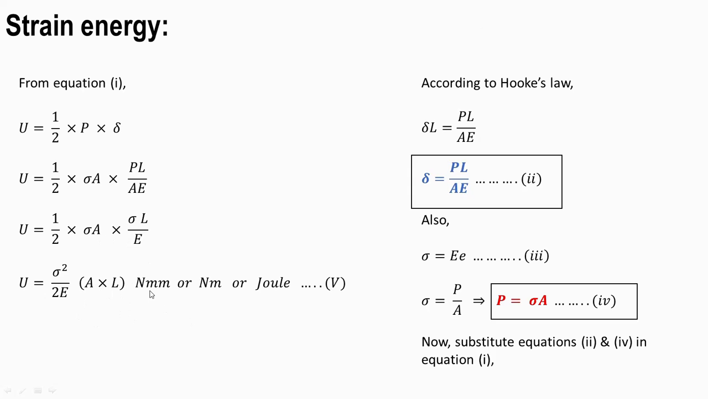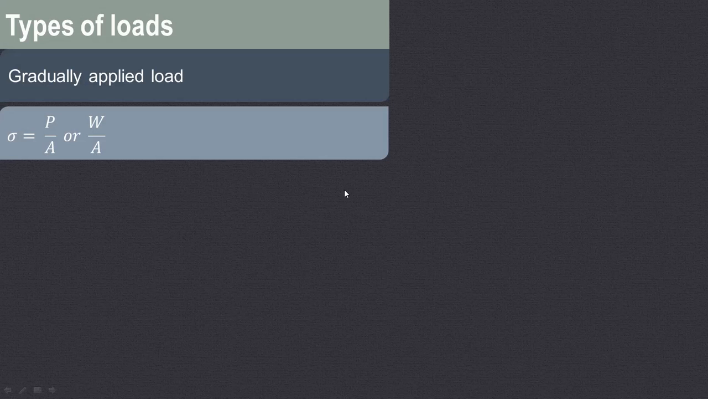Now this area into length is nothing but volume, and this strain energy you can express in terms of Newton mm. The value that you originally get will be in Newton mm, divided by 1000 so that it will be in Newton meter or joule. So area into length is volume. This is another expression for strain energy. In place of P we have substituted sigma A, and in place of delta it is PL upon AE, from these two equations, and we have obtained this expression for the strain energy that is stored.